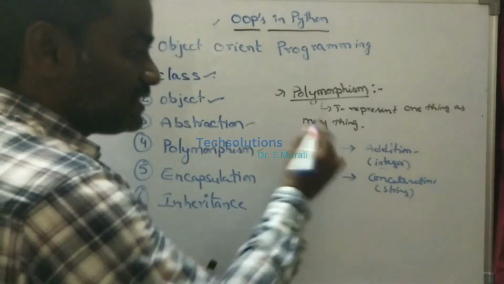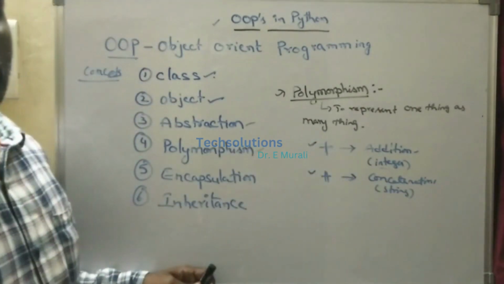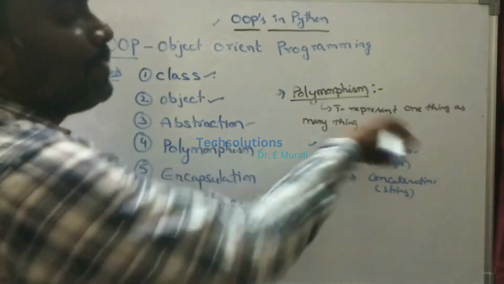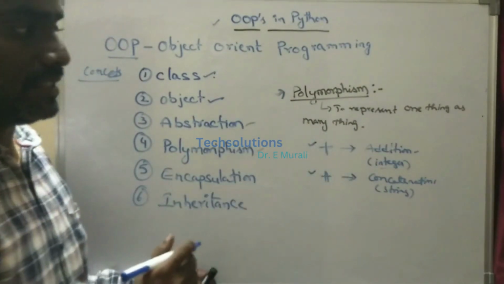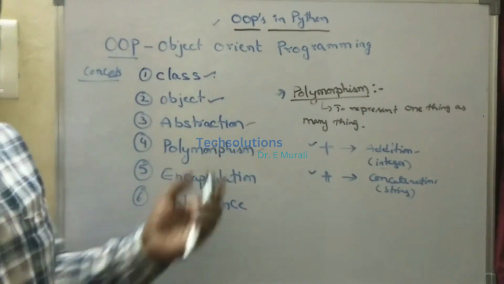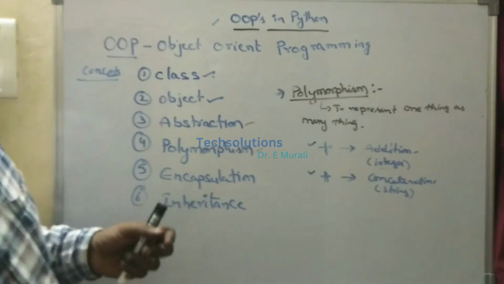So plus is one thing, and I can use this one thing for many purposes. That is called polymorphism. Here one thing can represent many things or many purposes. Clear? That is polymorphism. Next, encapsulation.